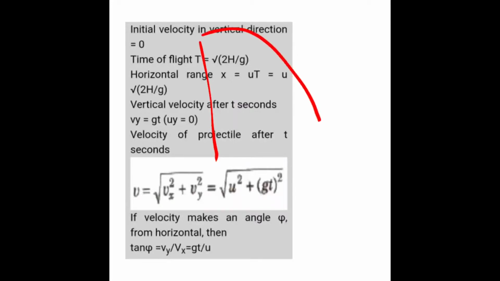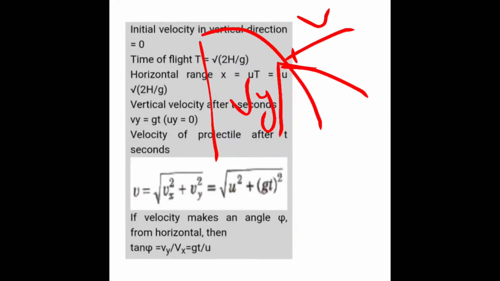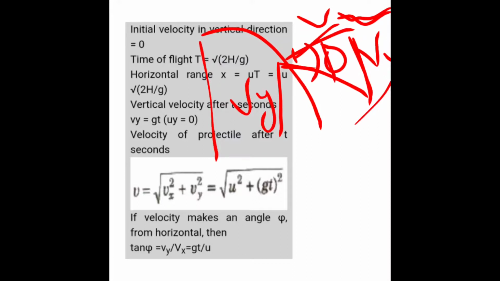That means when an object is thrown here, this is the net velocity, and if this is vy and this is vx, and you are calculating phi, then tan phi equals perpendicular by base, that means vy by vx. Vy means gt and vx means u.